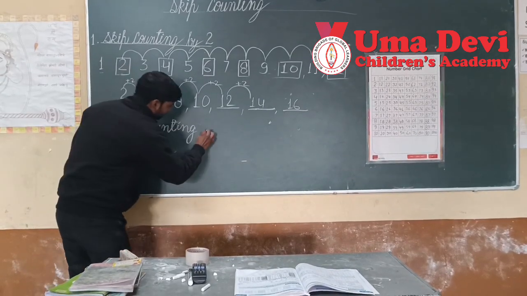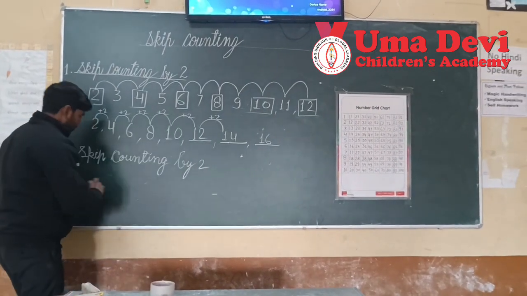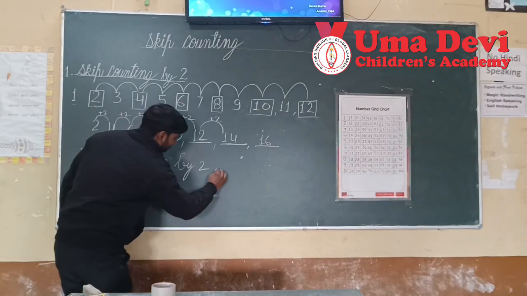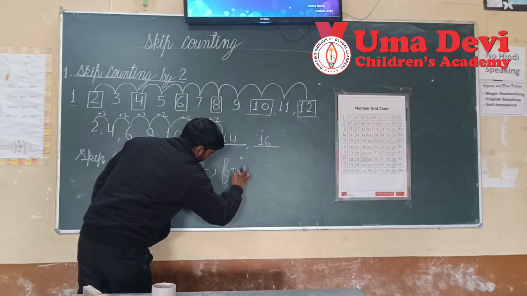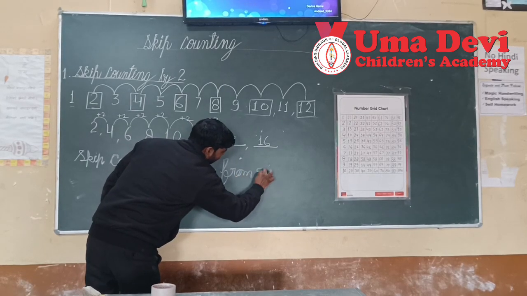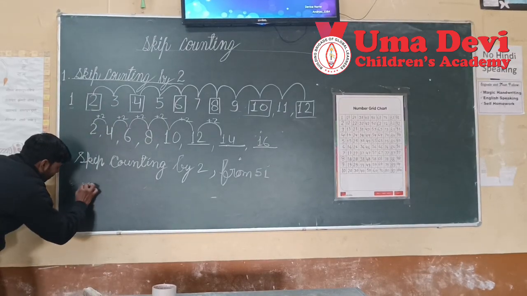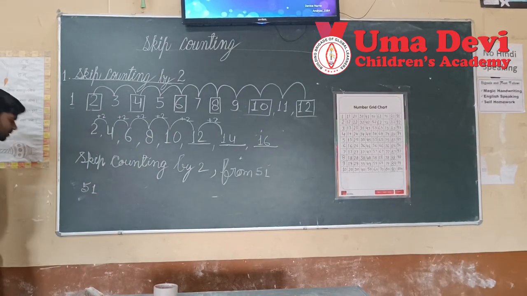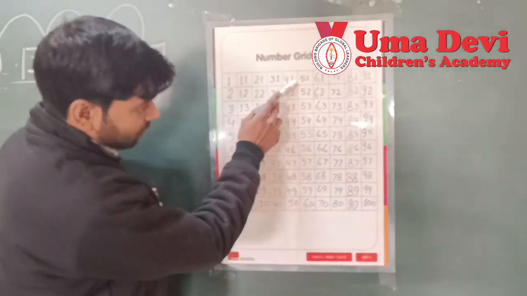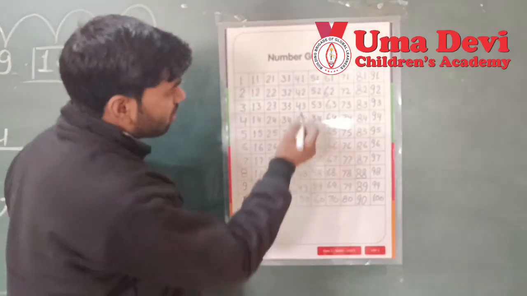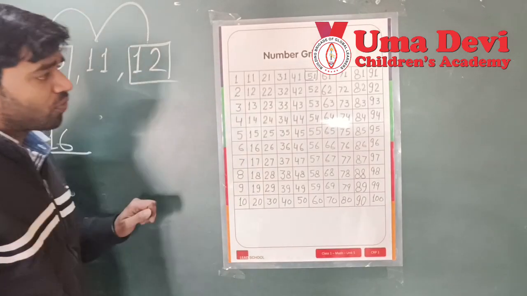Skip counting by 2 from 51. Okay, I am taking 51 here. So look here, this is 51. And I told you we will start skip counting by 2 from 51.